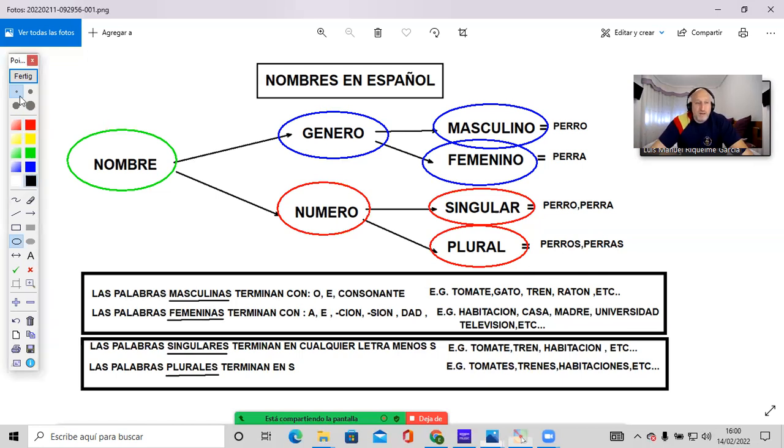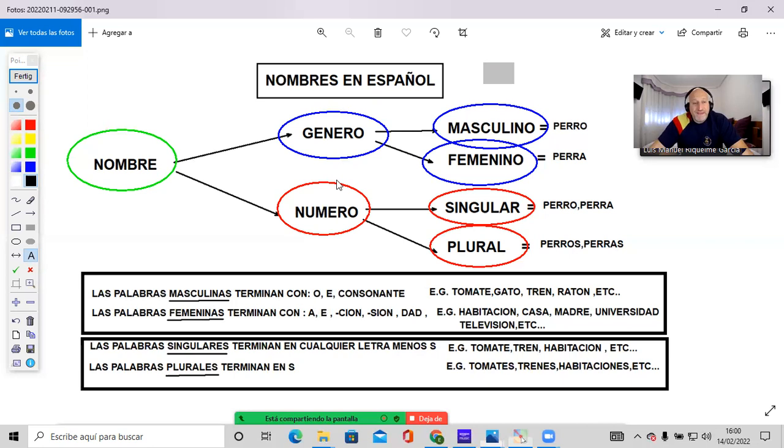Examples. Well, I was giving you before the word cama. That is a bed. Well, that is singular. That is just one bed. But if I add an S, if I have the word camas, that would be a plural word. That would be referring to more than one bed. Vale.